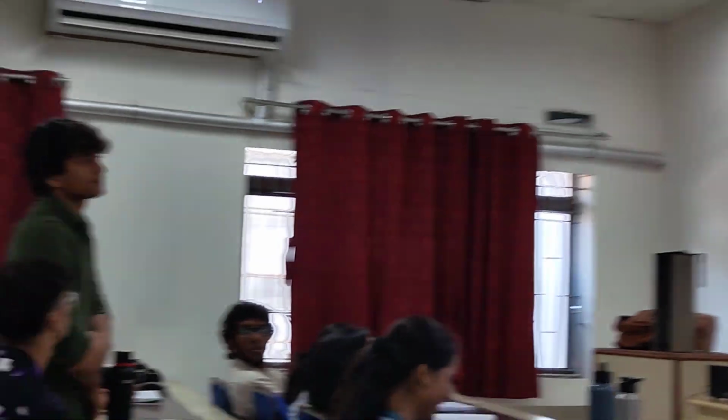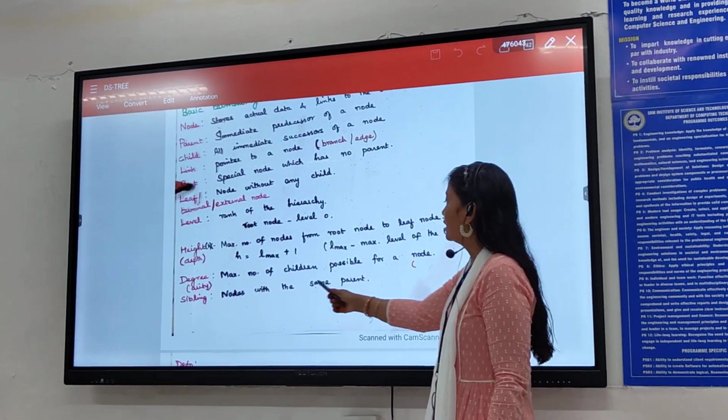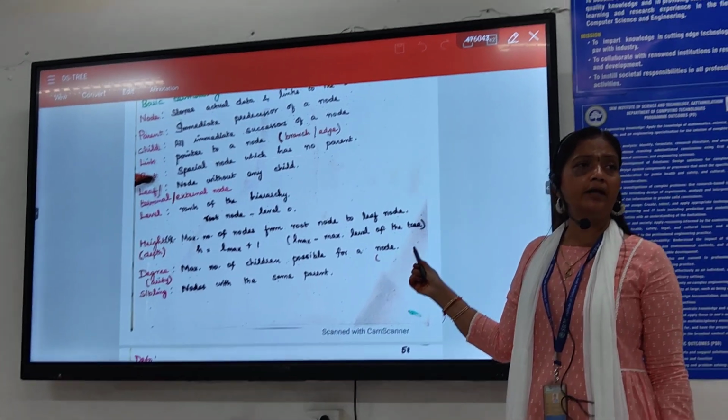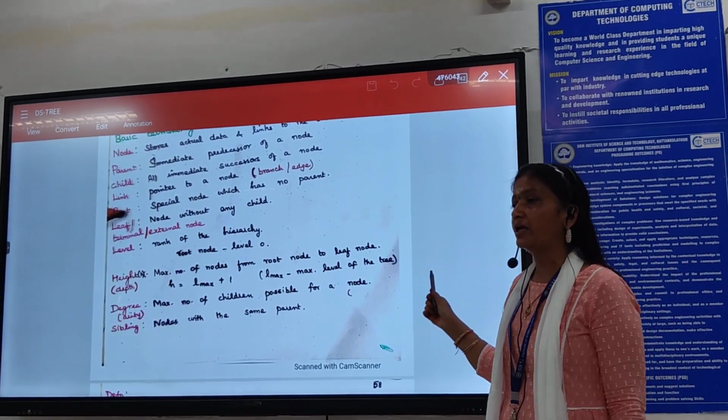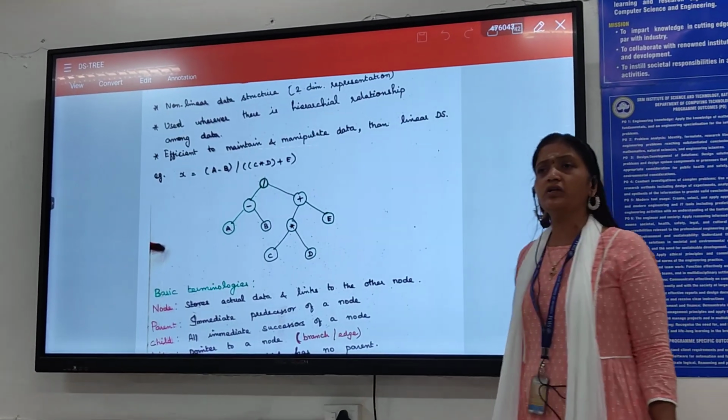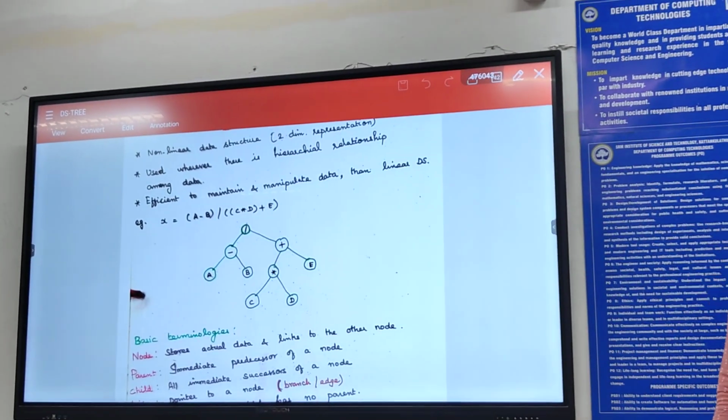Degree or arity. Okay? Degree or arity. Sit down. So what do you mean by degree or arity for a tree? That is the maximum number of children for any node in the tree. Now refer to the tree. What is the degree of this tree? What is the arity of this tree?